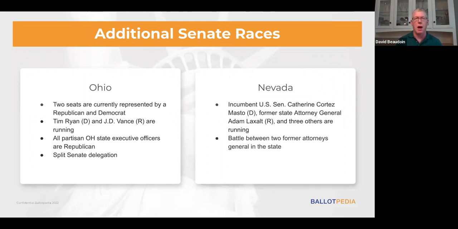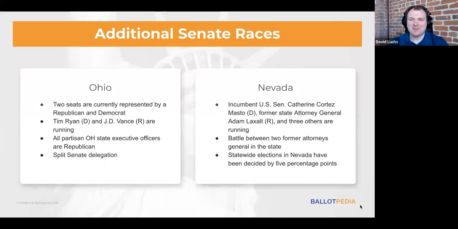This is the seat that Senator Harry Reid held for 30 years, and recent statewide elections in Nevada have been decided by 5 percentage points or fewer. So this is another place that could have made the cut, but it just shows you how close and how many close U.S. Senate races there are. I just keep thinking back to what you said just a few moments ago about how it would be hard if we were doing a top 150 elections to watch list.